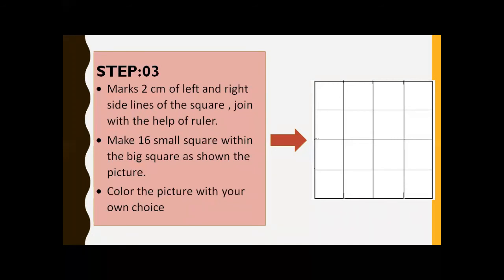Okay, make the 16 small squares within the large square as shown in the picture. All of you know what these squares are? These are 16 small squares within a large square. After drawing, color the picture with your own choice.